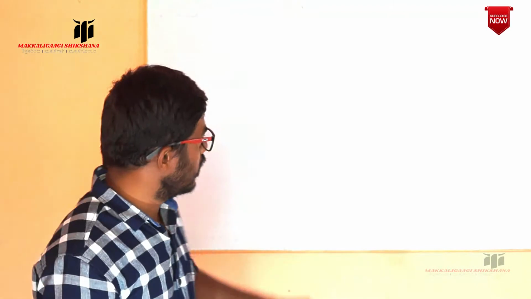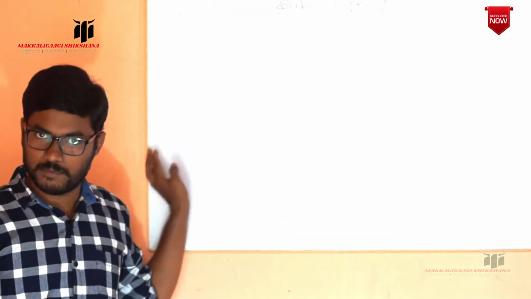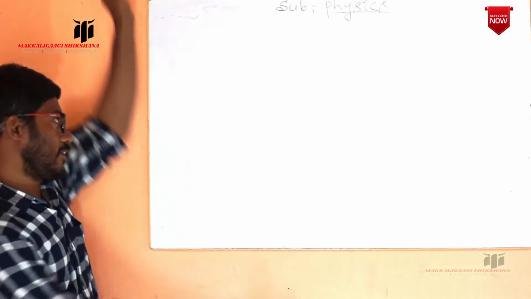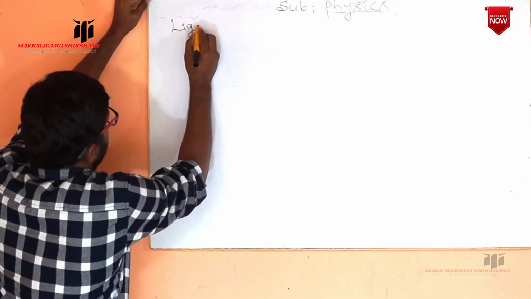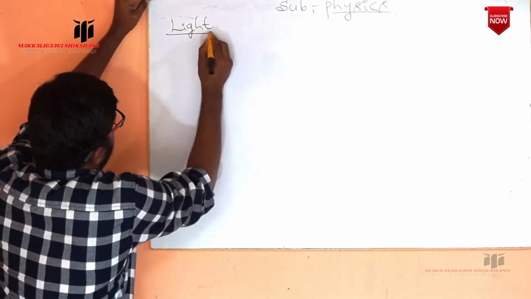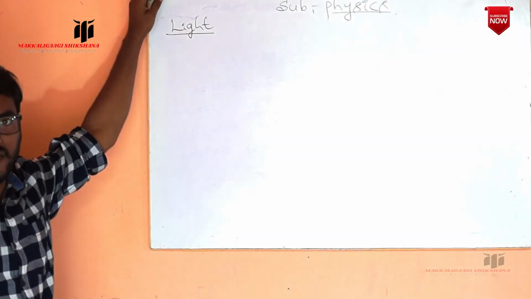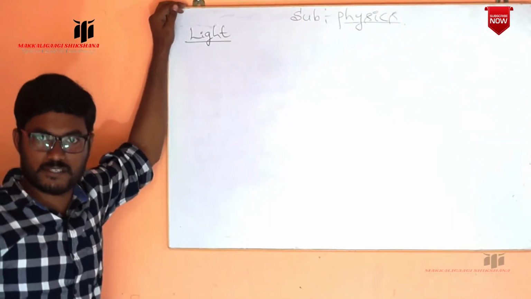Now in this class we are going to start the physics CBSE syllabus. In that, we are going to start the chapter Light. In the state board examination, they will ask nearly 7 or 8 marks from this chapter. Minimum is 7 marks they will ask.